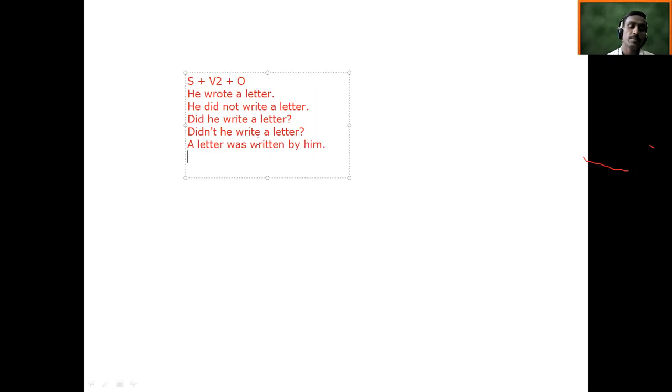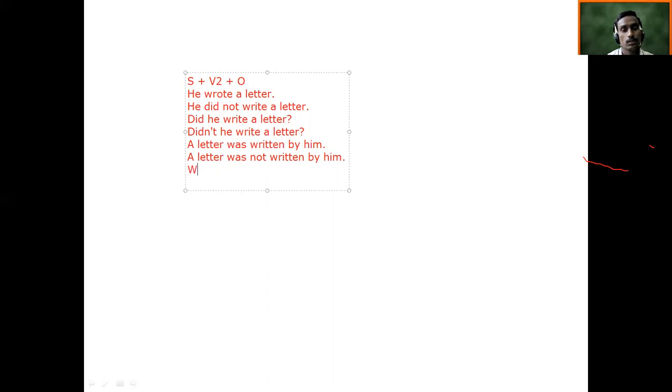So if this is passive, what will be its negative? The letter was not written by him. A letter was, we are going to add just not here. A letter was not written by him. So that became passive, negative passive. So can we ask a question in passive voice? A verbal question? We can ask a question. How will that question be?